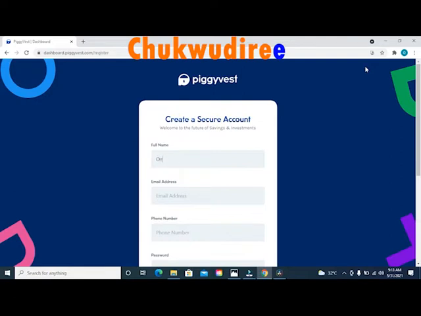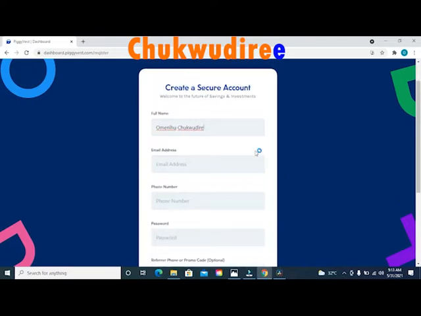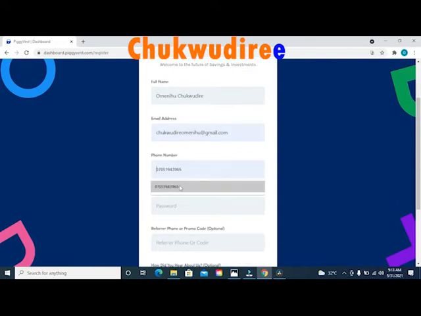If you only have your first name and your last name registered with your bank account, make sure you enter it exactly as it is in your bank account in this option.